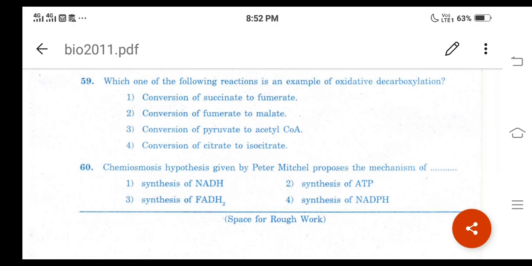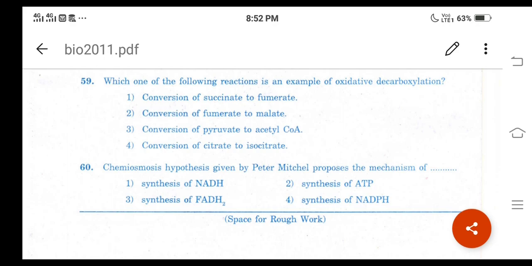Then the last question, question number 60. Chemiosmosis hypothesis was given by Peter Mitchell. It proposes the mechanism of... Four options are given here. One is synthesis of NADH, and second one is synthesis of ATP. Then third one is synthesis of FADH2, then synthesis of NADPH. And among the four options, the second one is the correct answer, synthesis of ATP.